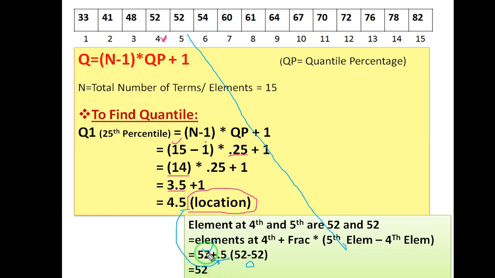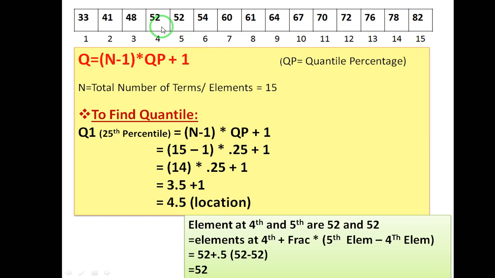So the 25 percentile is your 52 number. So this is your 25 percentile, or the first quarter, which is 52. The first quarter is 52.